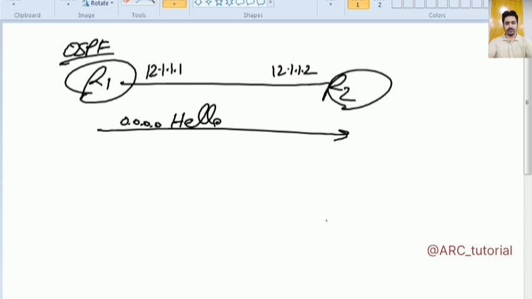R2 will receive it, but let's say that on R2 you have not enabled OSPF yet. If you have not enabled OSPF on this interface of R2, let's say it was Ethernet 0 and this was also Ethernet 0 on R2, then you have received the hello packet on R2's Ethernet 0, but it will not accept it. You know why? Tell me why?